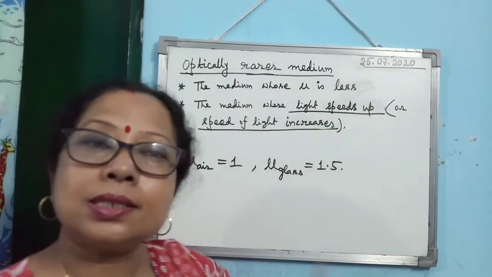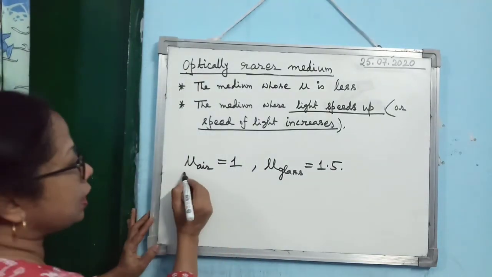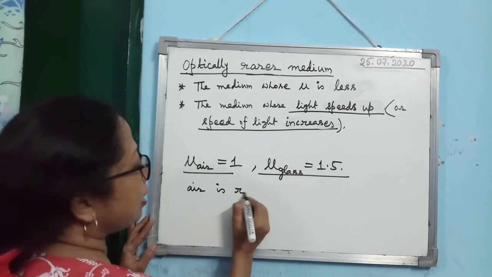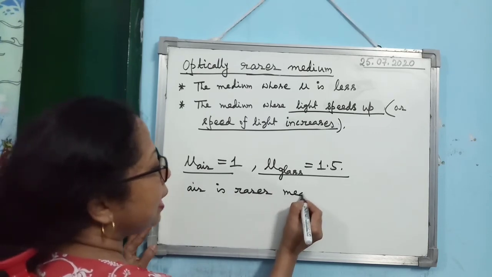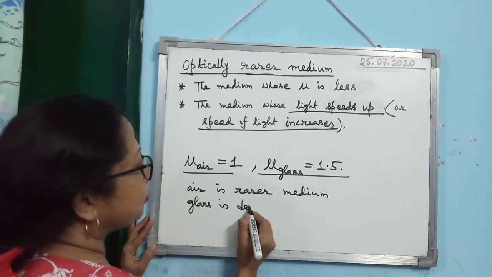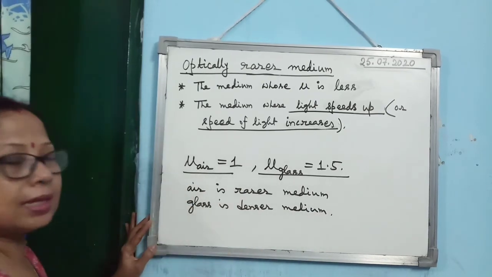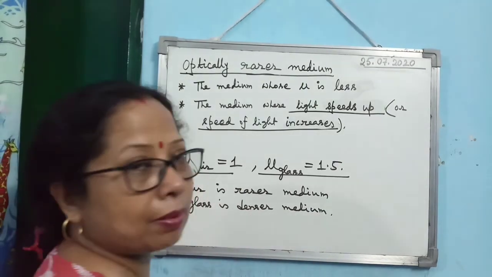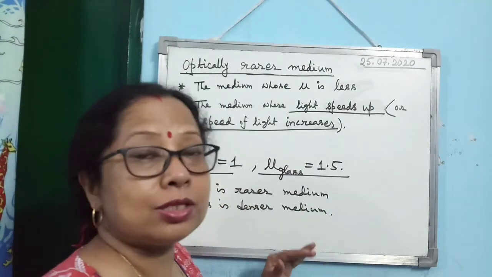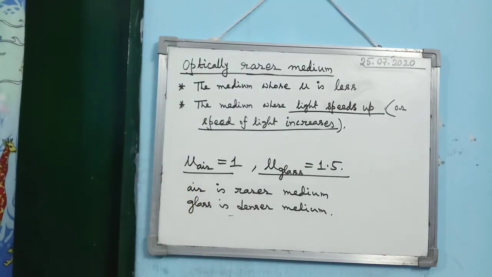Optically denser medium and optically rarer medium, the concept is very important. So here, if you consider mu air and mu glass, then you can say air is optically rarer medium, and glass is optically denser medium. I have not written the word optically, but I am saying it. Air is the rarer medium and glass is the denser medium. I am discussing light, so it is understood that I am considering the optically rarer and optically denser medium.